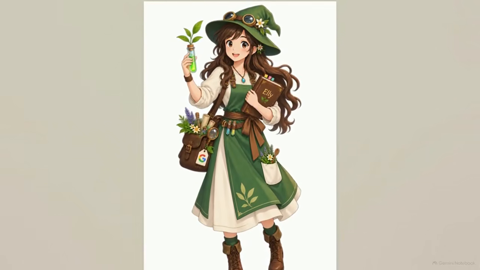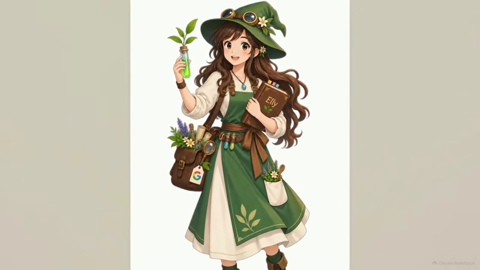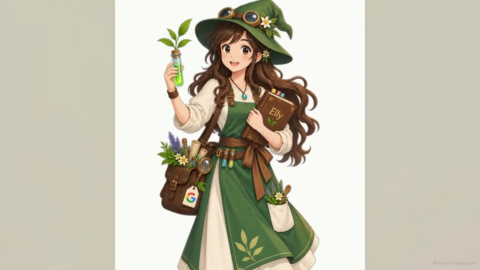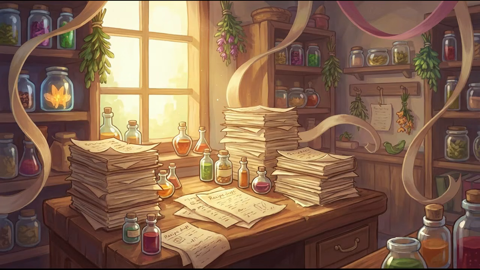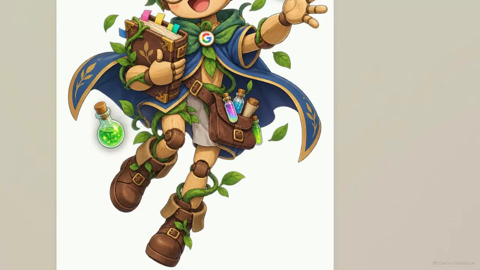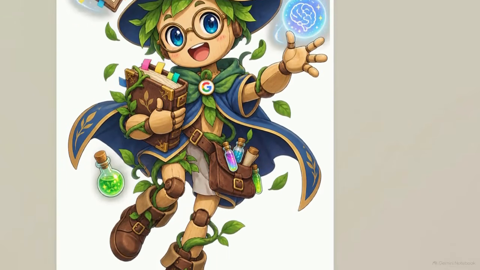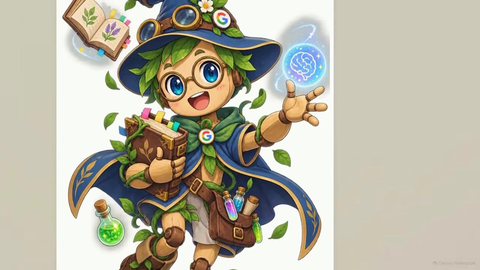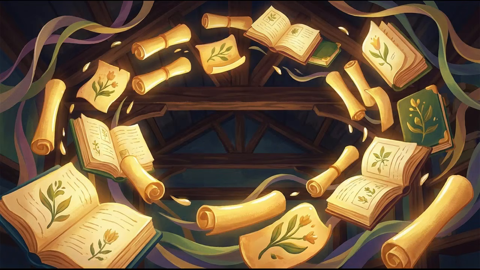Meet Ellie. She is a master herbalist responsible for the workshop's most complex recipes, and right now, her backlog of orders is becoming impossible to manage alone. Ikun is her new assistant. He has memorized every herbal encyclopedia ever written and can generate text and formulas in the blink of an eye.